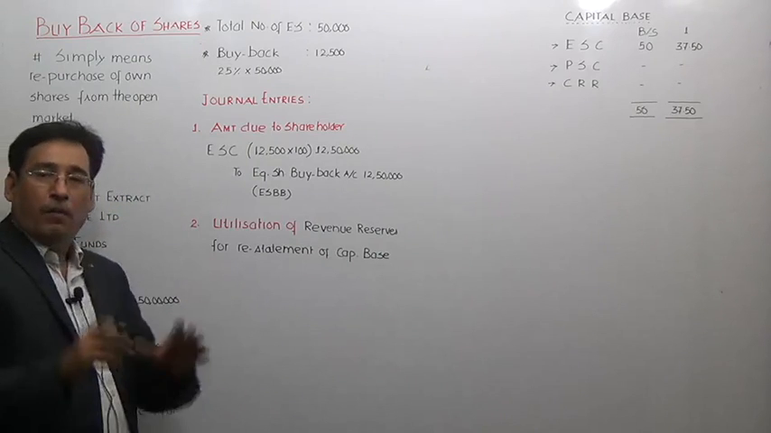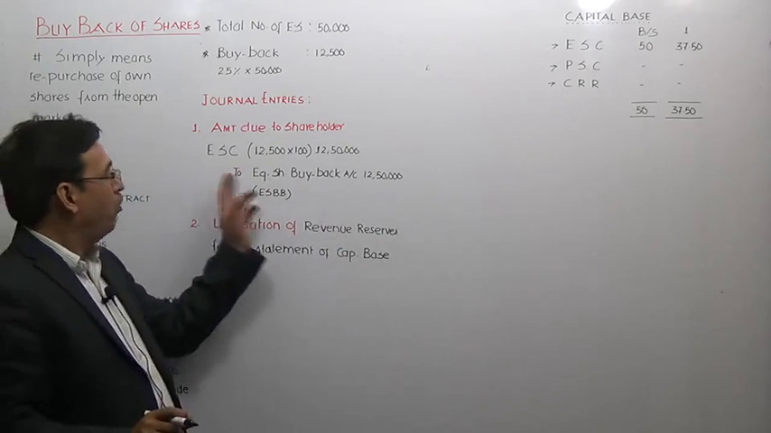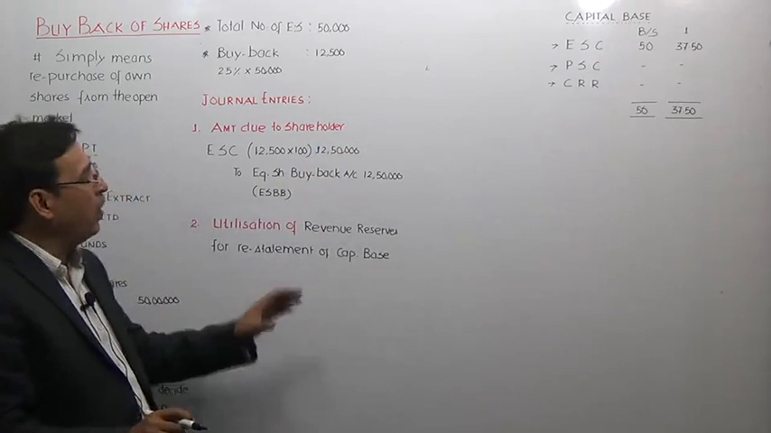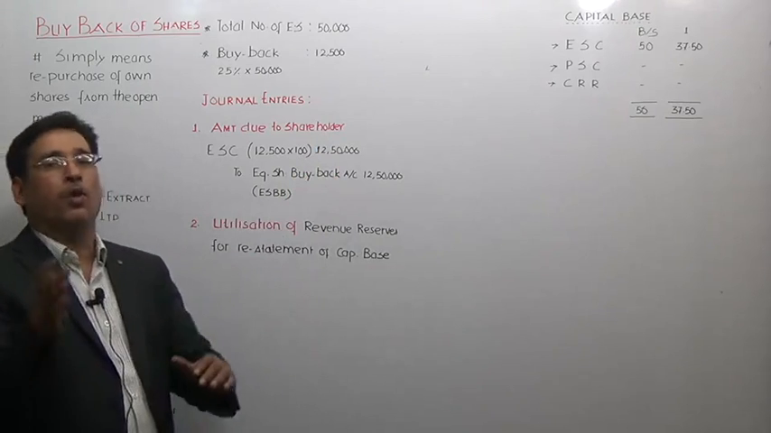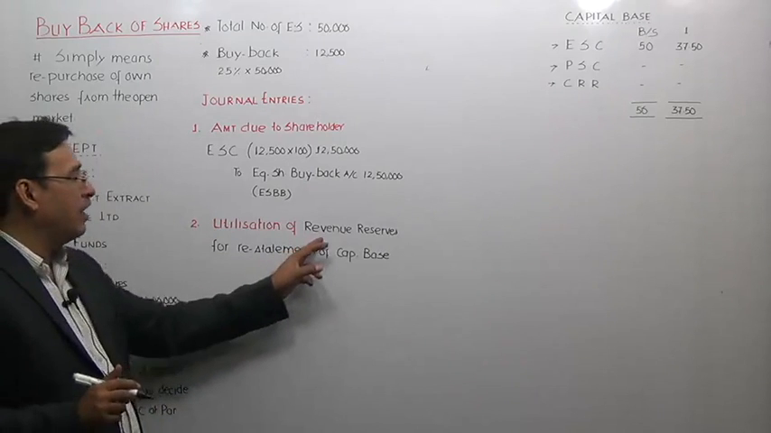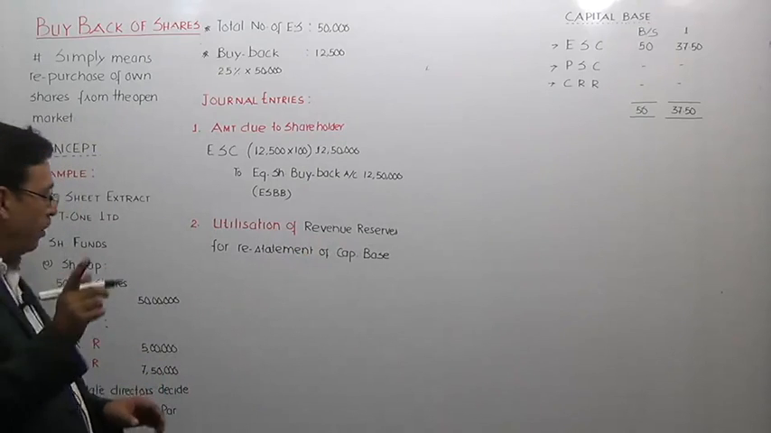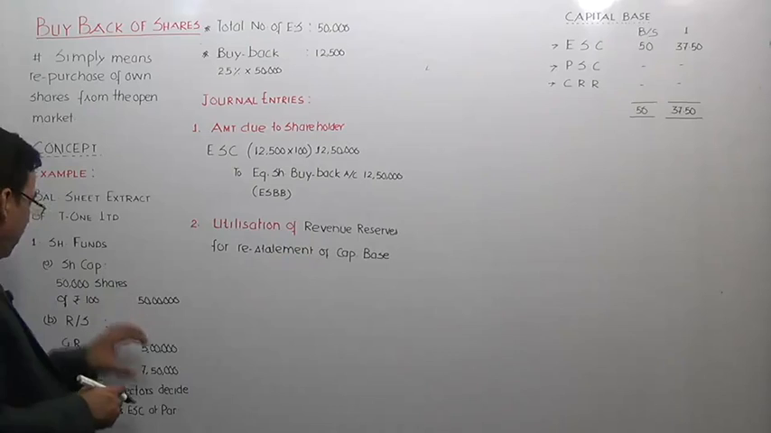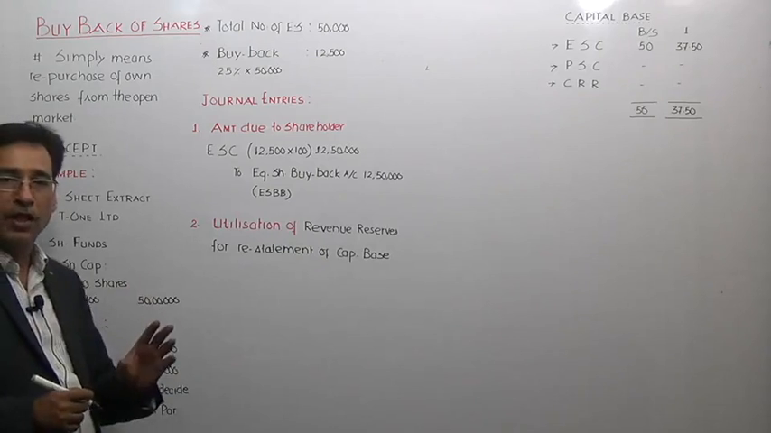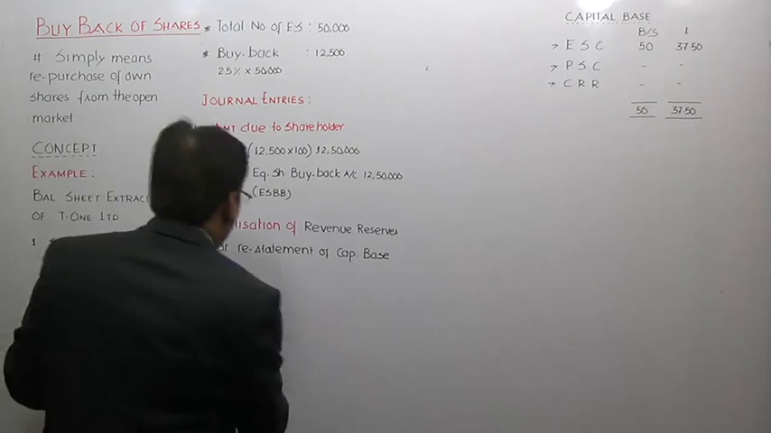Very simple. First of all, whenever an entity passes the entry for amount due to shareholders, the capital base of the company will get altered. So it becomes imperative to restore it to the original level. In order to restore the capital base, the company will utilize its revenue reserves. Try to understand. That is the reason you should be skillful enough to select your revenue reserve. Now in this balance sheet, we have general reserve and profit and loss account as the two items which are of revenue nature.